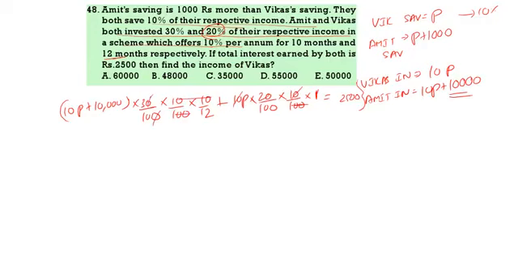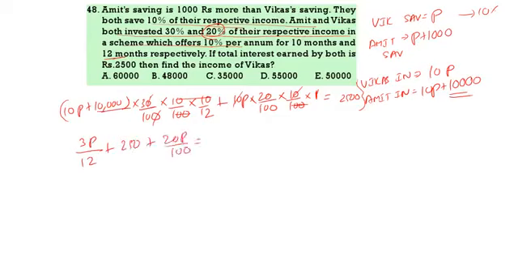Now 3P by 12. This one, 3000 by 12. What is 3000 by 12? 250. 250 plus this one, 20P by 100.